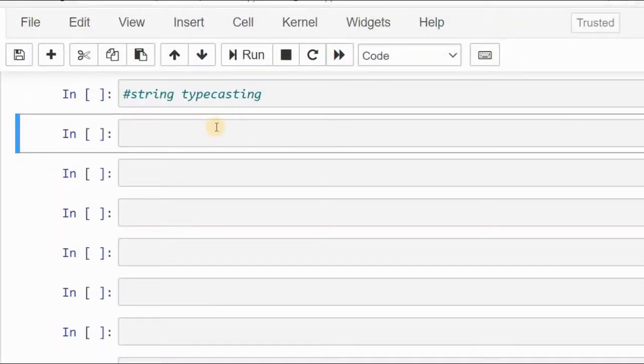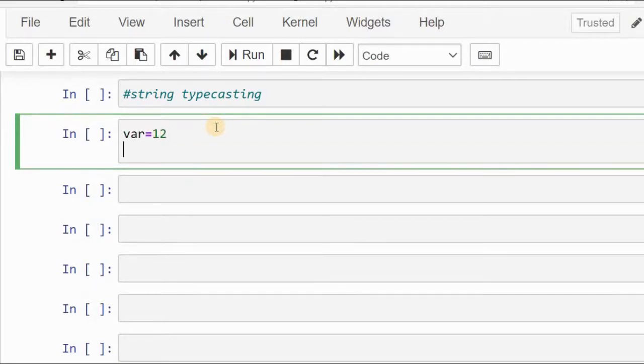Now we'll convert the data type into the string data type. I'm going to convert the integer data type to the string data type. I assign the integer value to the variable var and convert it by giving string equal to str, as the keyword and function.